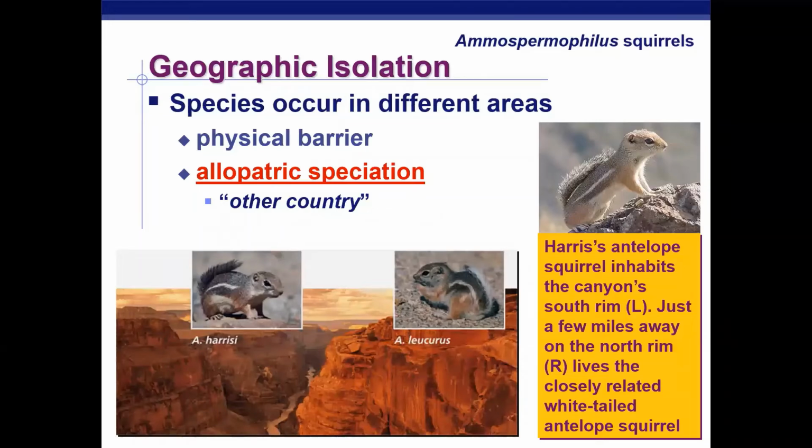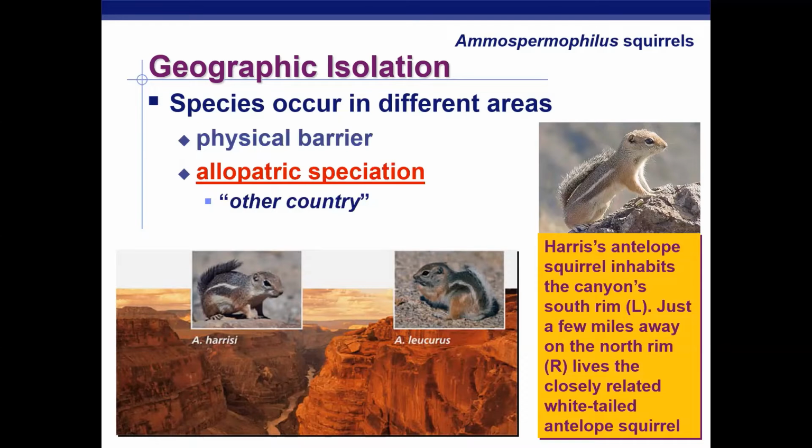For example, we think we have a case of that when we look at these closely related species of squirrels that 10, maybe 50,000 years ago, a physical barrier split them. What was that physical barrier? The Colorado River split the population, and these squirrels don't swim really well, so they couldn't cross the river, and they no longer mated with each other. They started to evolve independently of each other. One population of squirrels lived on the darker side of the Grand Canyon, where they were always in the shadows, so they developed a darker pigment to their fur.